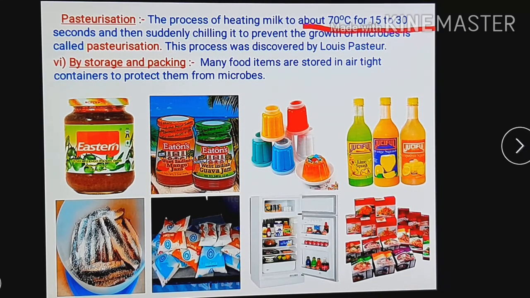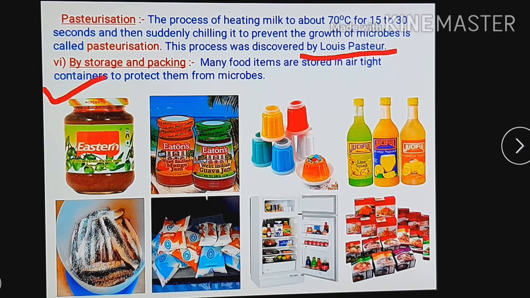Here the milk is not heated up to 100 degrees Celsius. Note this, because only at 70 degrees Celsius the milk is suddenly heated and suddenly cooled down. For just 15 to 30 seconds the milk is heated at about 70 degrees Celsius, and when it is cooled down, the growth of the microorganisms gets prevented. This method is called the pasteurization method, and it was discovered by Louis Pasteur. So the name is given here.